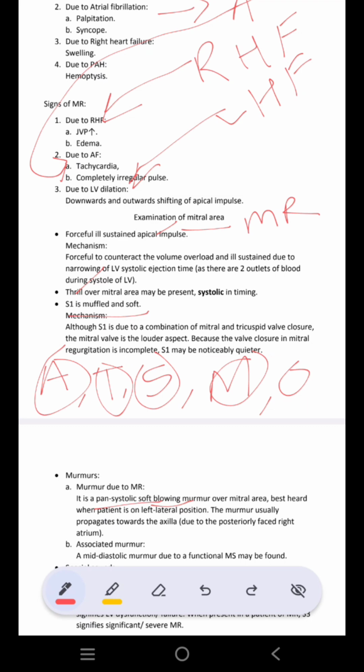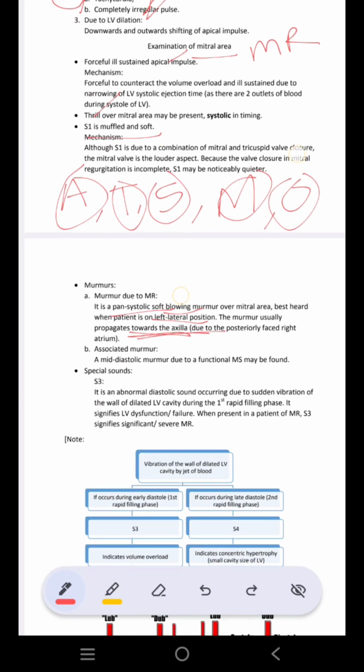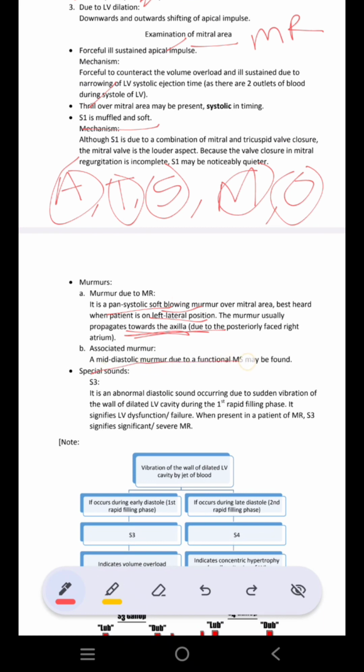Okay. Now come to murmur, which is very important. In case of mitral regurgitation, you get a pan-systolic murmur. Systolic है इसलिए high pitched murmur होगा. It is a kind of blowing murmur. Now, because it is heard more in the mitral area, you get to see it prominent in the left lateral position. It will be more prominent at the height of expiration.